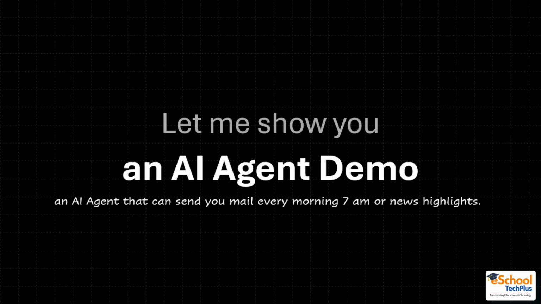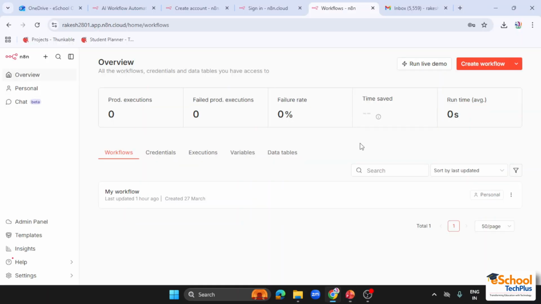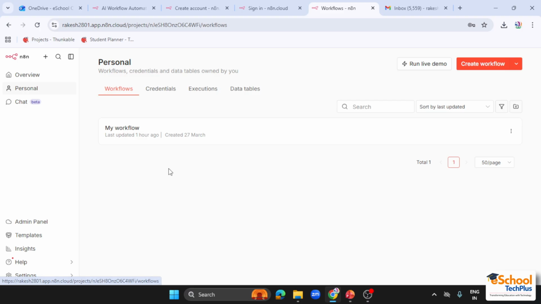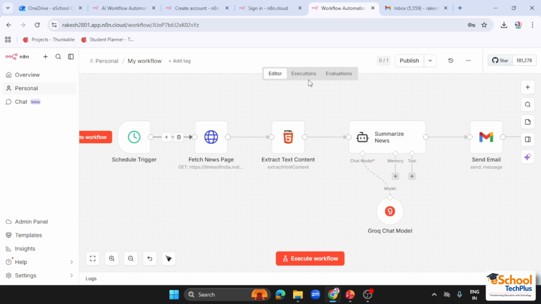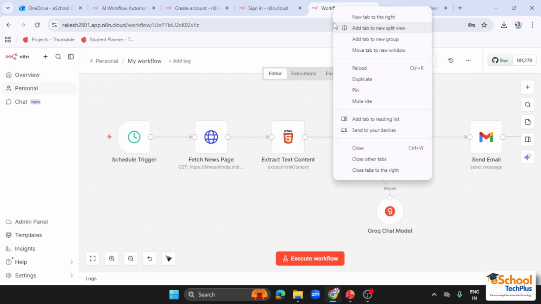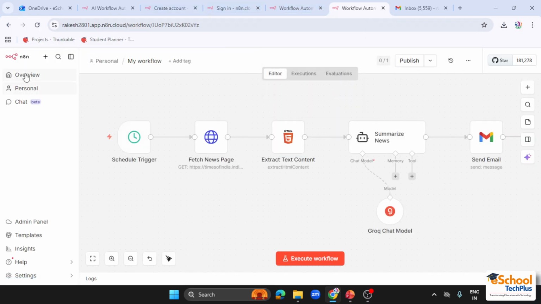So let me show you an AI agent demo. An AI agent that can send you mail every morning at 7 a.m. of news highlights. So let me show you by creating a workflow. I have already created the workflow, but let me show you that once. And we can also create it again. So let me duplicate this tab and we will set up the exact workflow another time.